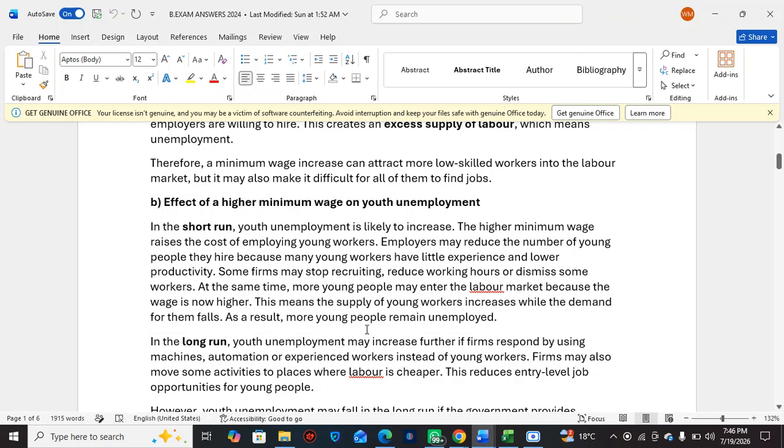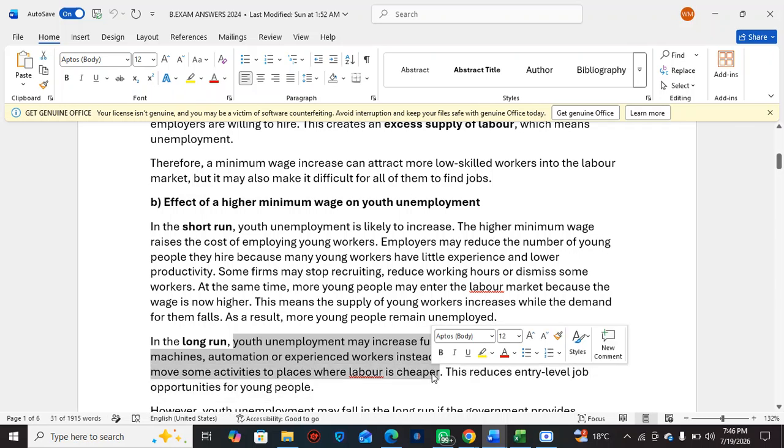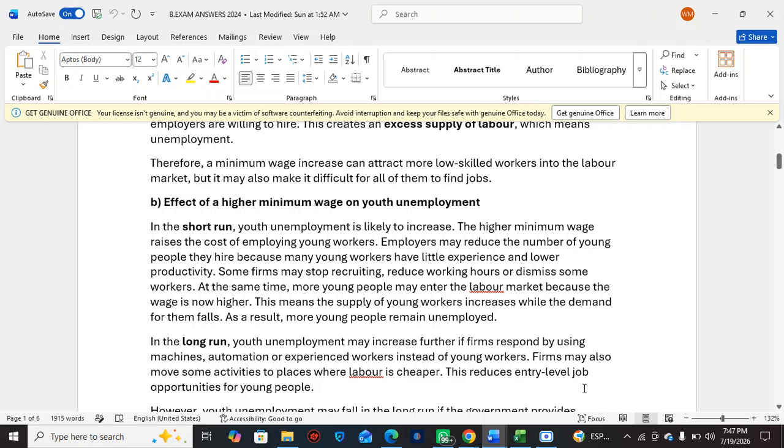Okay. In the long run, youth unemployment may increase further if firms respond by using machines, automation, or experienced workers instead of younger workers. Firms may also move some activities to places where labor is cheaper. So you find from the city they move to the village, because there they know they'll be the only employer and they can pay people lower wages. So some firms might even go to extreme cases. Yes, this reduces entry level job opportunities for young people.